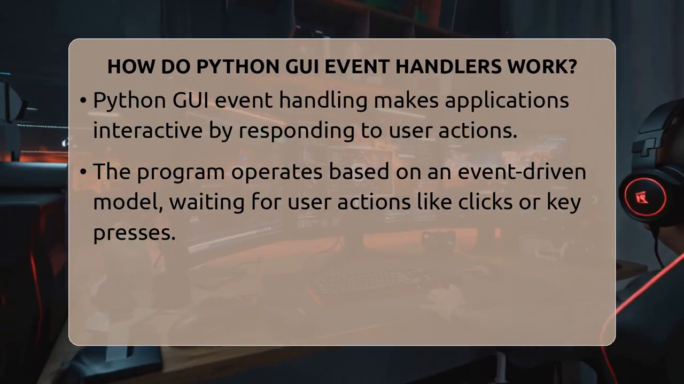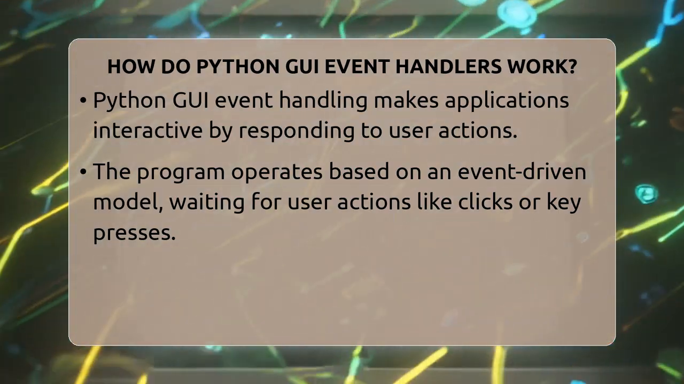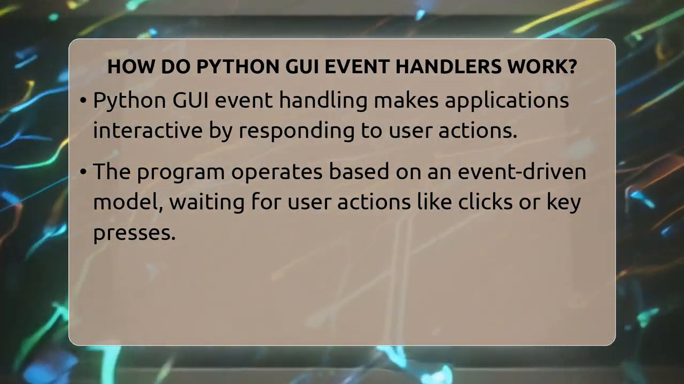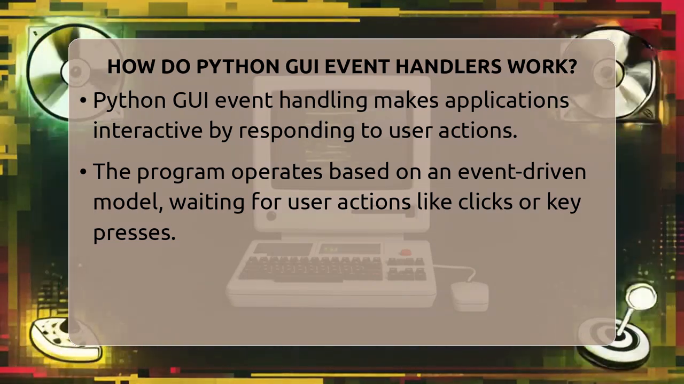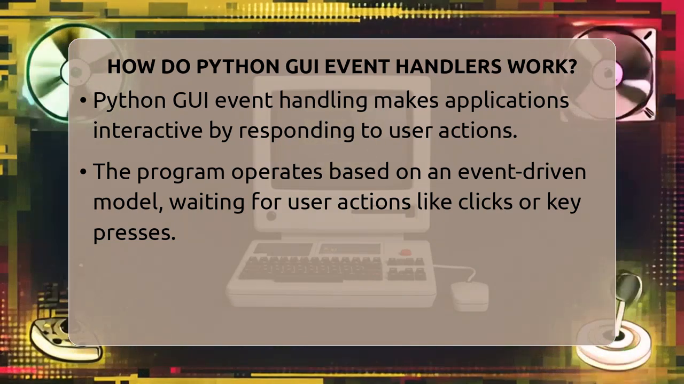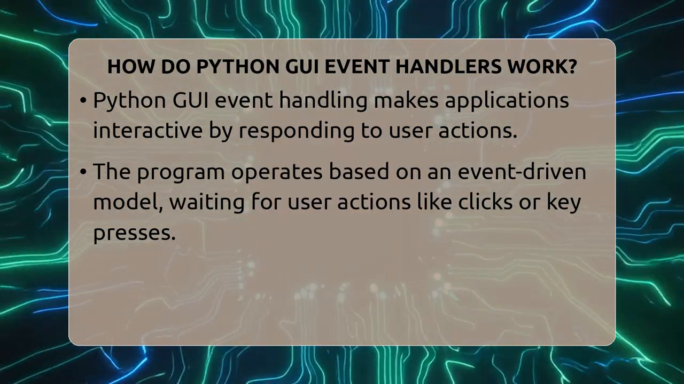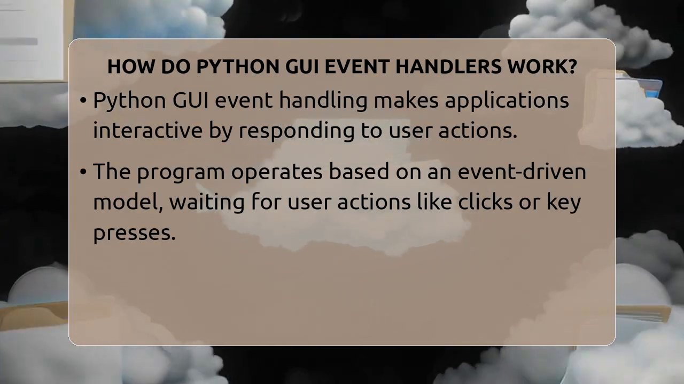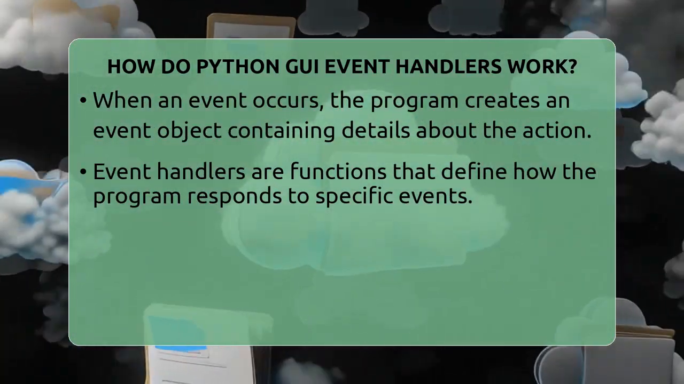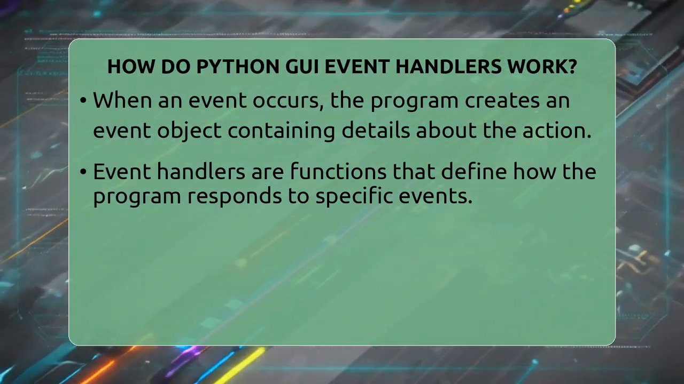When you build a desktop application using Python, you want it to respond to what users do, like pressing keys or clicking buttons. Event handlers are the functions you write to tell the program what to do when these actions happen. Python GUI applications follow what is called an event-driven programming model. This means the program waits for something to happen and then reacts. The main part of the program is a loop that keeps listening for events like mouse clicks or key presses.